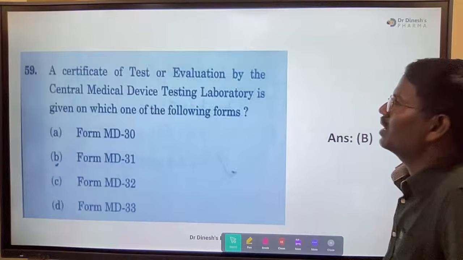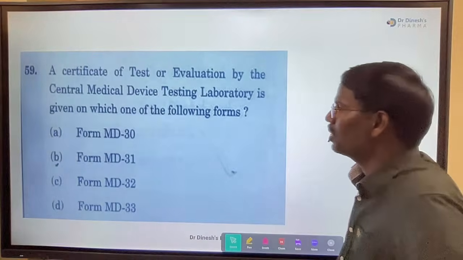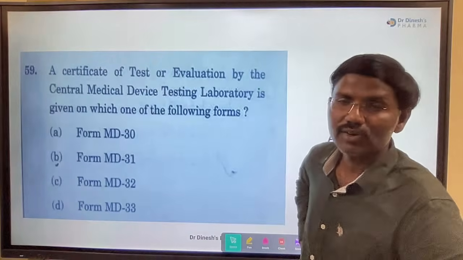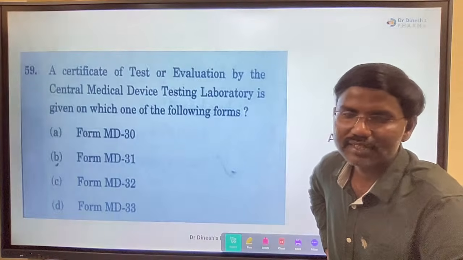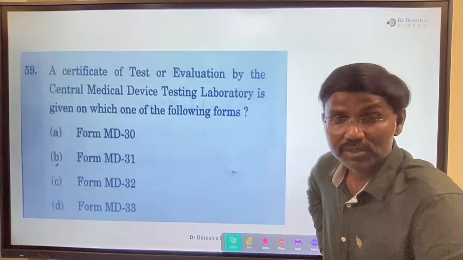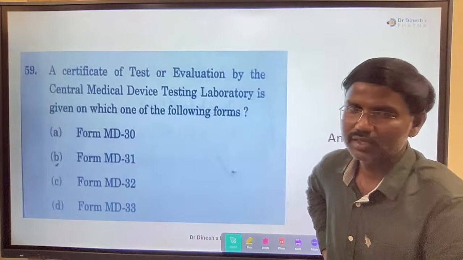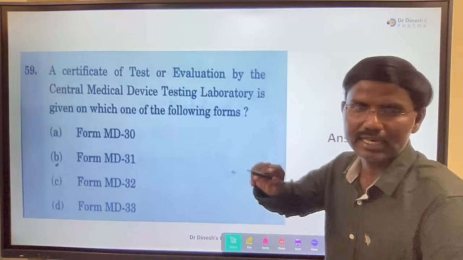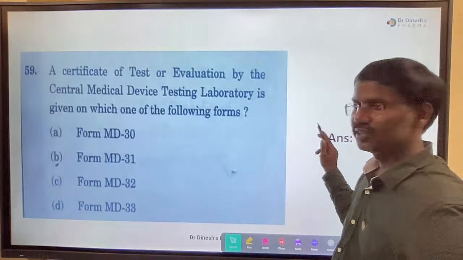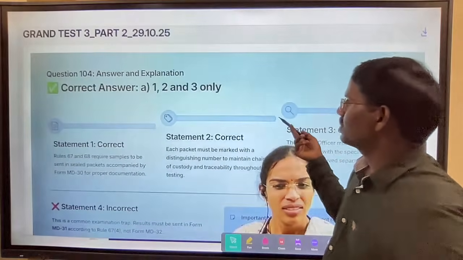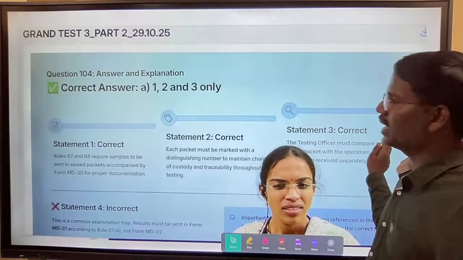And next, a certificate of test or evaluation by the Central Medical Device Testing Laboratory is given on which one of the following forms? A certificate. OK, so we have also mentioned the series 30, 31, 32, 33. OK, 30 was memorandum, 31 was results, 32 was reports, 3 copies, 33 test evaluation, application for the test evaluation by manufacturer. OK, so the series was explained many times, this series 30, 31, 32, 33. Right, so I hope you enjoyed seeing this question. Yes, so this was the question we were discussing in Grand Test 3, OK, in our exclusive mobile application, and a direct question.